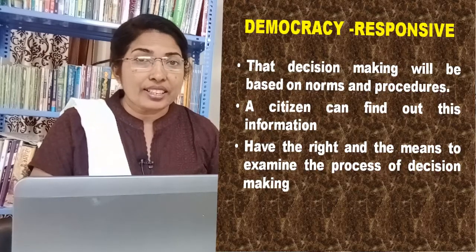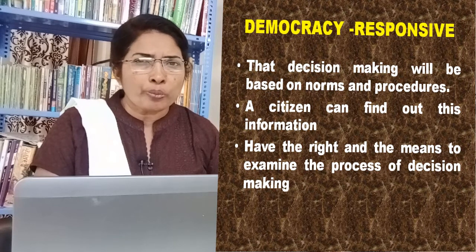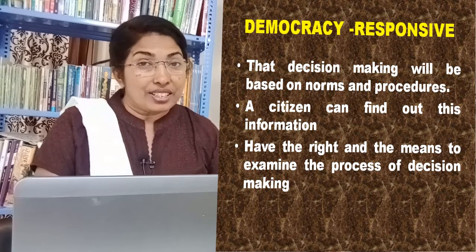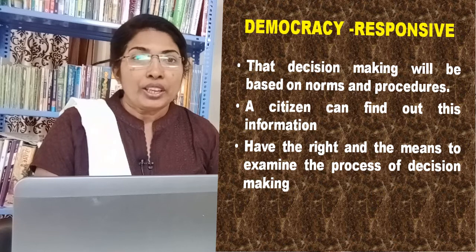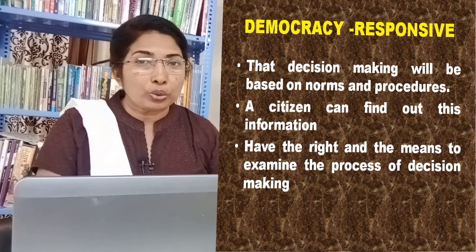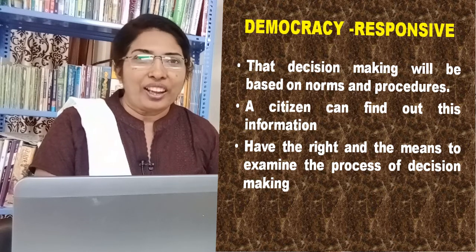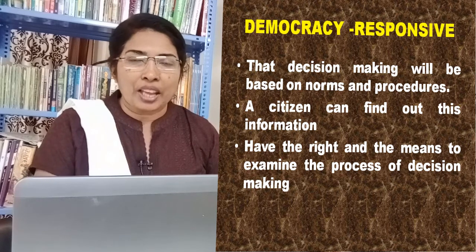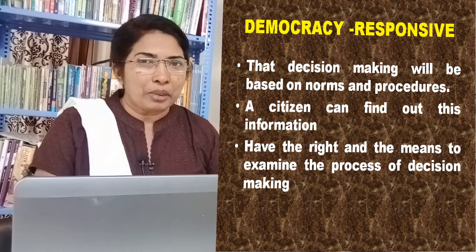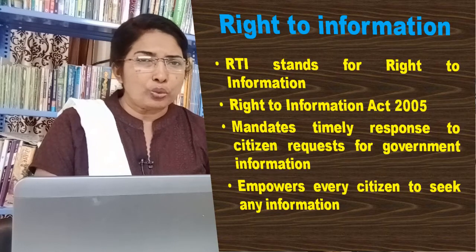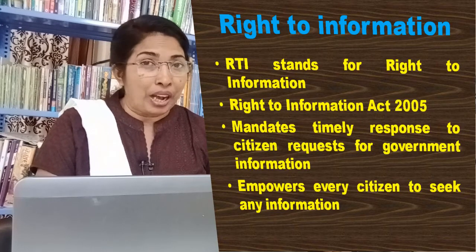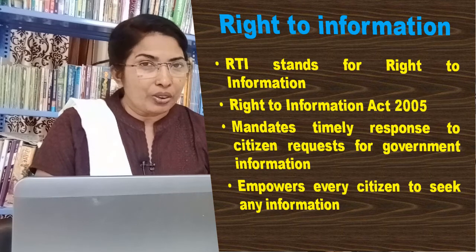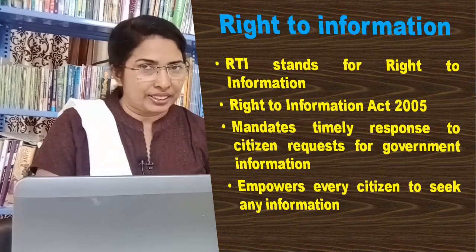Democracy ensures that decision making will be based on norms and procedures. So, a citizen who wants to know if a decision was taken through the correct procedures can find out this information. Citizens have the right and the means to examine the process of decision making. Is there any process through which we can seek information from our government? You might have heard of Right to Information.